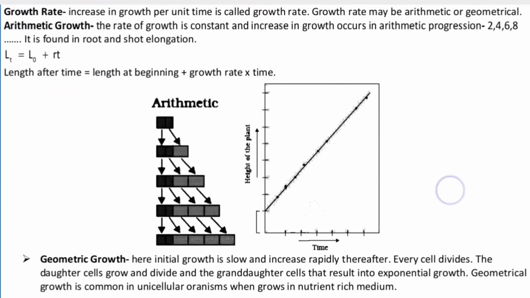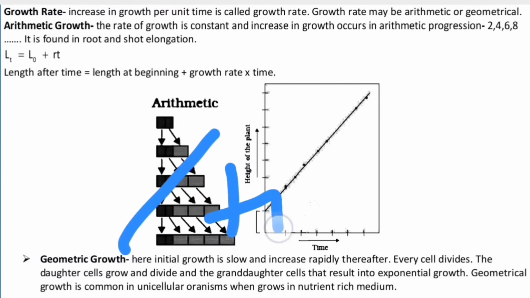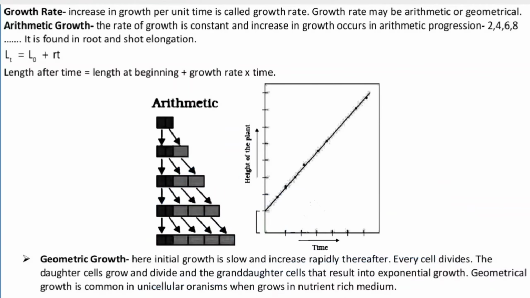Now, going to the growth rate. Here we have two different types of growth, and we'll go through both of them. The increase in growth per unit time is called the growth rate. It may be arithmetic or geometrical. If I deal with arithmetic growth, the rate of growth is constant and the increase in growth occurs in an arithmetic manner.